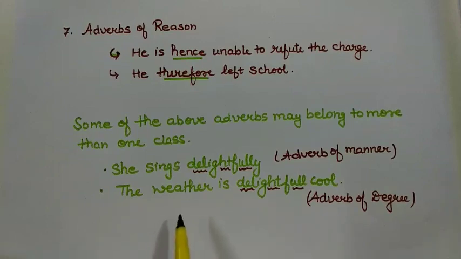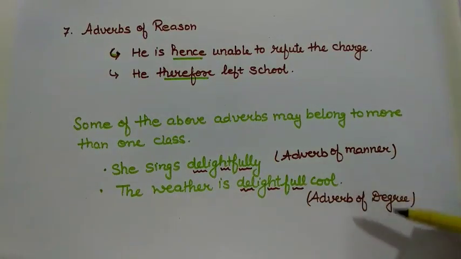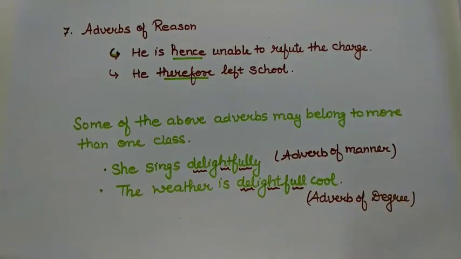Like the weather is delightfully cool. Here, delightfully is showing up to what extent the weather is cool. So, both the words are the same but are used as different adverbs. So, it is possible that some adverbs may belong to one or more classes of adverbs.